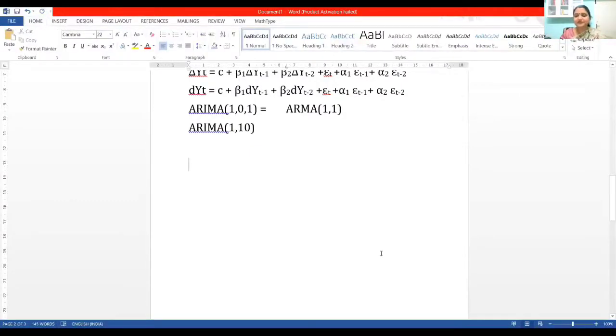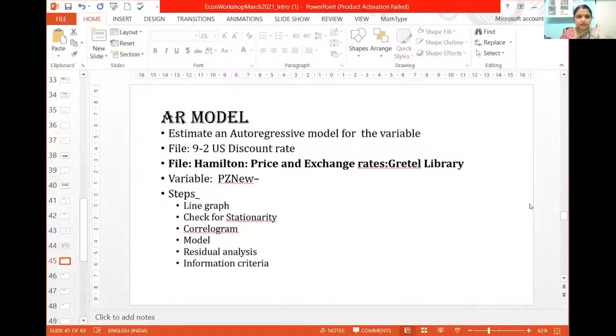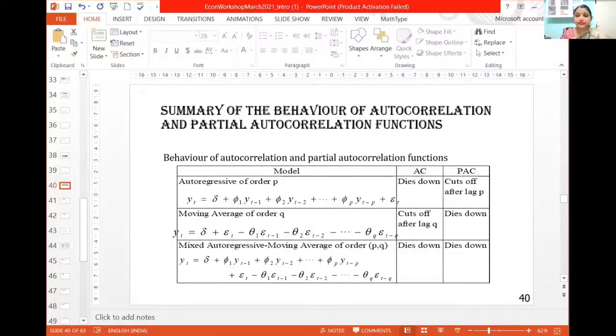Okay, so now I think I should start with the practical, otherwise we may miss out on many other aspects. We should proceed to 9.2 discount rate. One moment, I'll just see if I have missed out anything else. Yes, this one slide is very important.